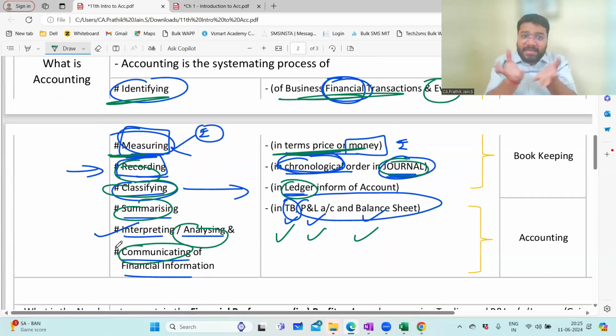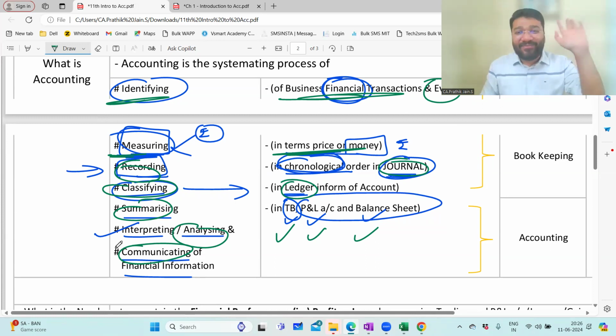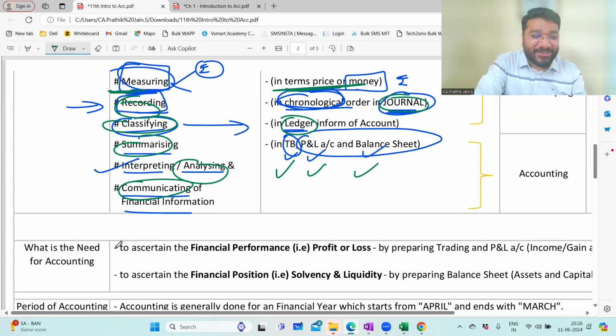So are we able to roughly understand what is accounting? In last class, we understood accounting in simple language. Today, a little bit more complicated. So as and when we go, little bit more complications will increase. We are not humble babies to do everything easy. So everything will be complicated from here on, to an extent where we'll go mad. But that is other students, not our students. We'll have a comfortable smile throughout the session.